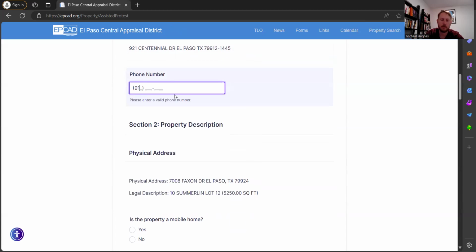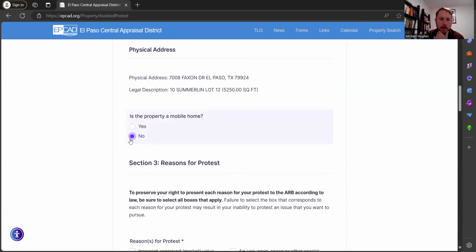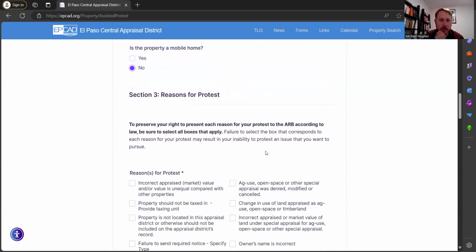But I'm going to fill in my phone number. Sometimes they'll give you text alerts. You can opt for a text alert. Physical address of the property. This is the legal description. The property is not a mobile home. If it was, you just click yes.